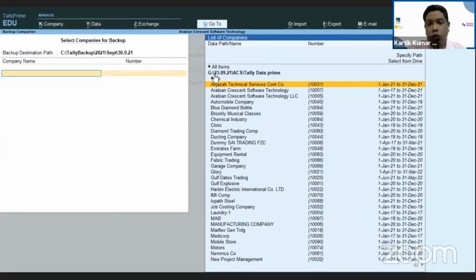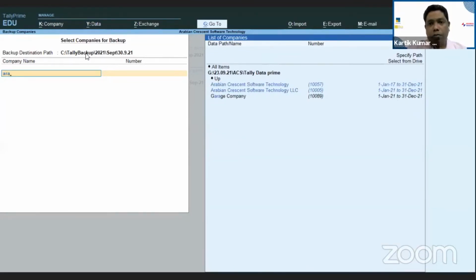So you can read data from external sources and keep data on external sources, or on a USB, or even on OneDrive. This destination is the location where you need to give the path, and then select the company whichever company you want to take the backup of.